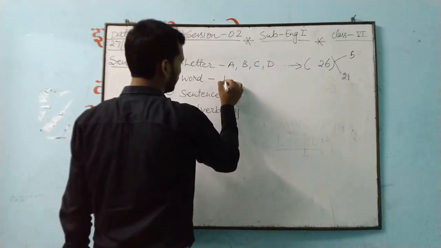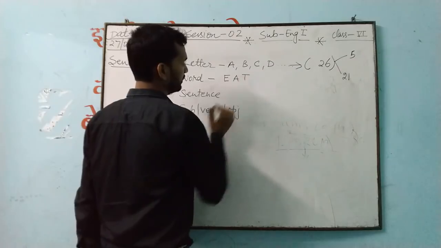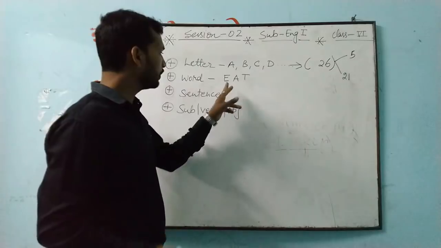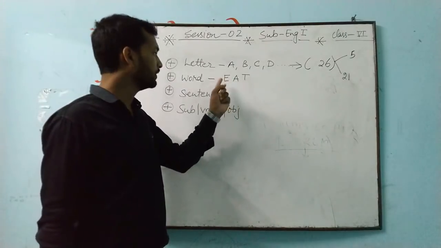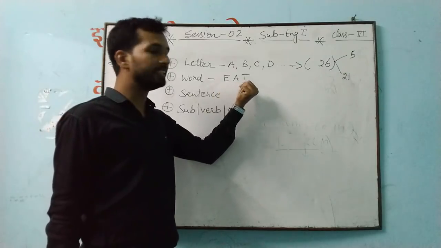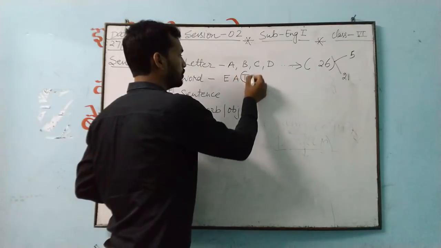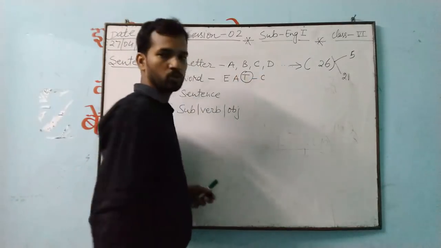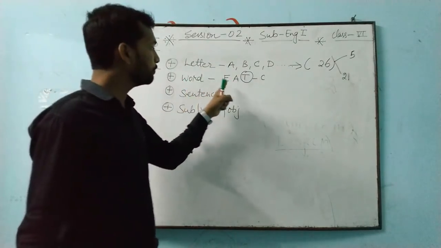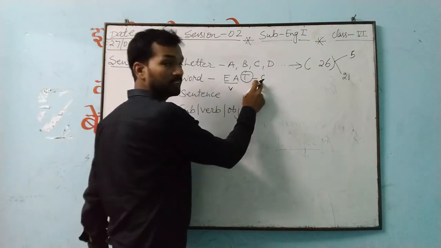I told you E, A, T. These three I have given. And I also told you what to do: first of all, find out the vowels and consonants. So E and A are both vowels here. And this T is a consonant. So what are you watching? A word is made up of what? These two vowels and this one consonant.